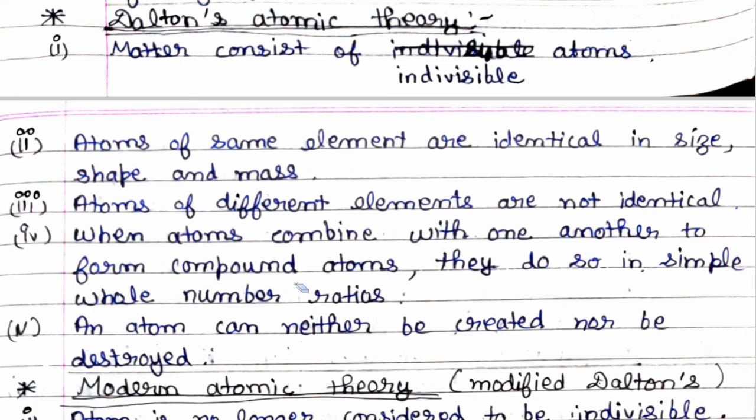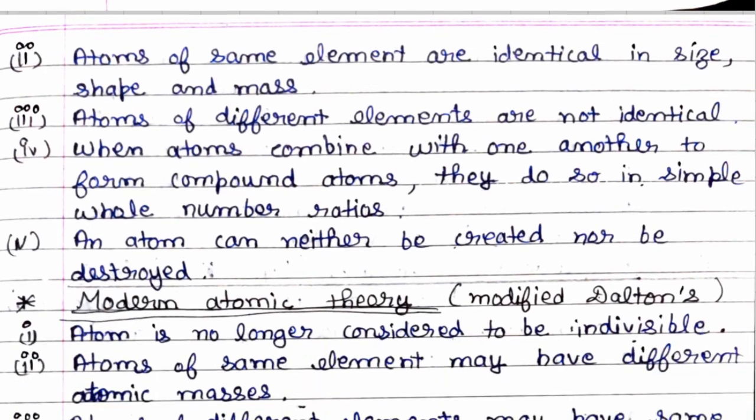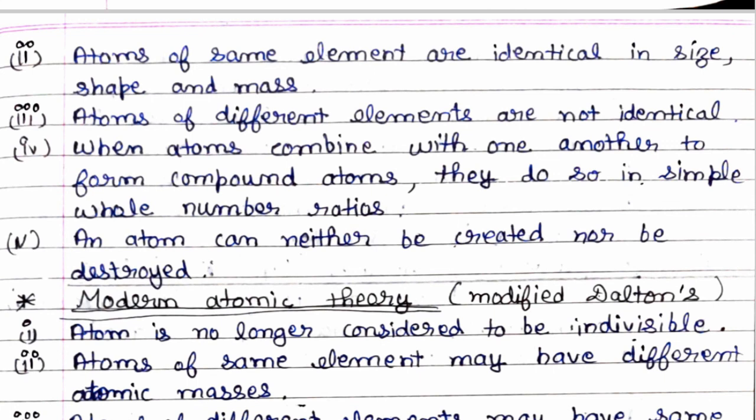Now let us come to second. Atoms of the same element are identical in size, shape and mass. Atoms of different elements are not identical. When atoms combine with one another to form compound atoms, they do so in simple whole number ratio. An atom can neither be created nor be destroyed. So these were still there according to Dalton's atomic theory. Now according to modern atomic theory it is very different.